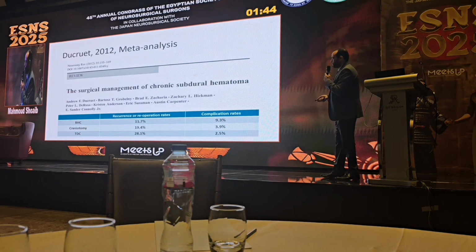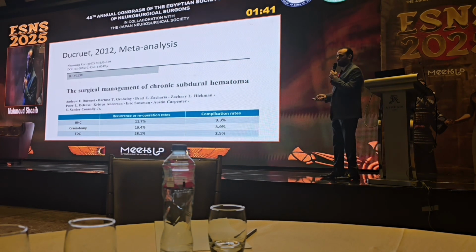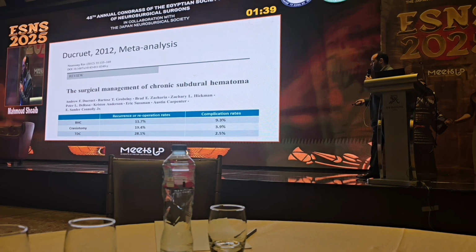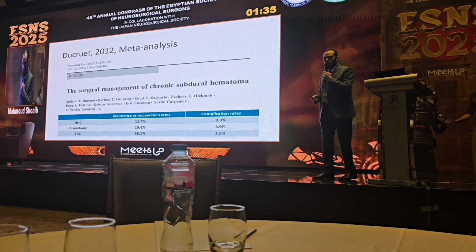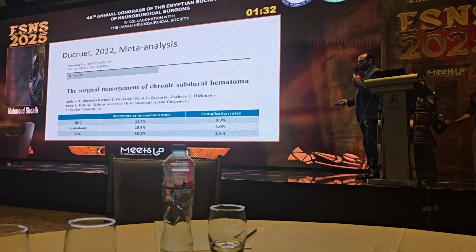Also, from the literature, we know that all surgical techniques have complications in up to 10% of cases, and have mortality, and a recurrence or reoperation rate of up to 28%.